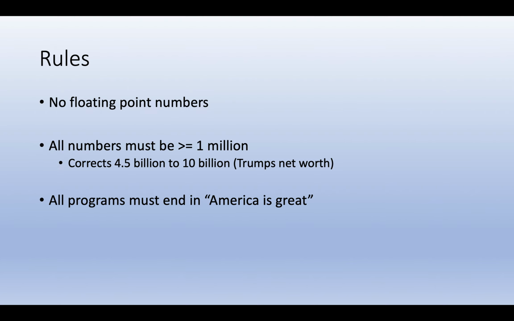So some of those rules: there are no floating point numbers allowed in TrumpScript. Everything has to be integers, meaning Trump does everything either all the way or he doesn't do it at all. So it's an integer, no 1.5s, 2.5s, everything has to be 1, 2, 3, full numbers. And all numbers must be greater than 1,000,000 because Trump loves to exaggerate. So everything has to be larger than it should be.